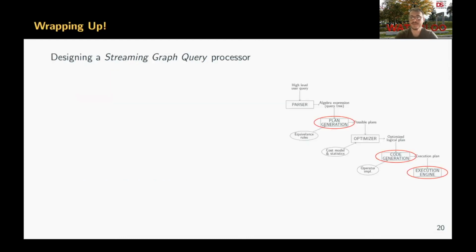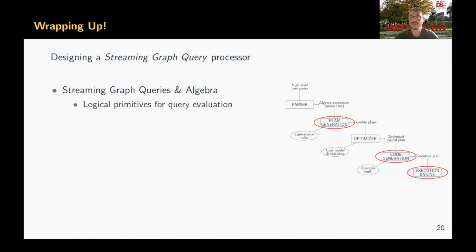To wrap up, the main motivation of our paper is to study combining graphs and streams in a principled way and to design a general purpose streaming graph query processor. And in this talk, I described how we need to rethink the components of a query processing pipeline in the context of streaming graphs. First, I focused on the representation of streaming graph queries and streaming graph query evaluation plans, and I described a formal graph query model called streaming graph queries and an algebra called streaming graph algebra. They provide us the logical primitives to represent query evaluation plans.